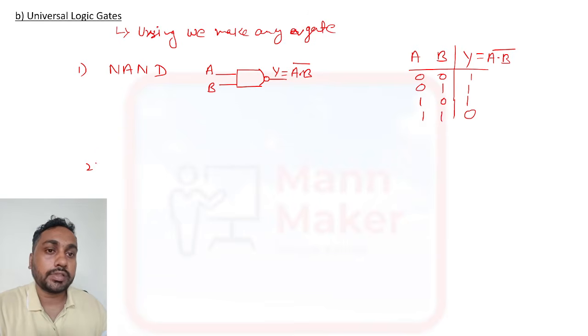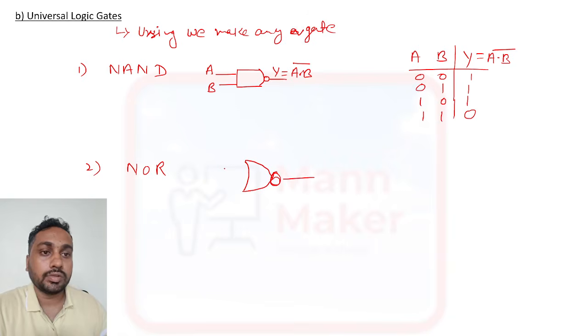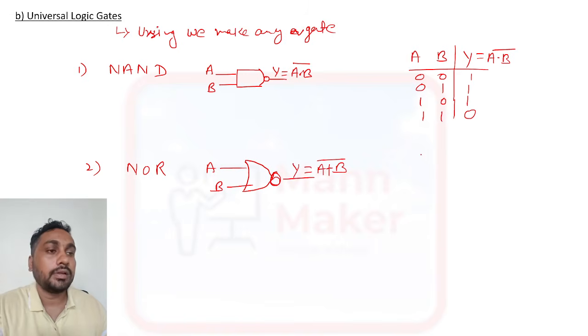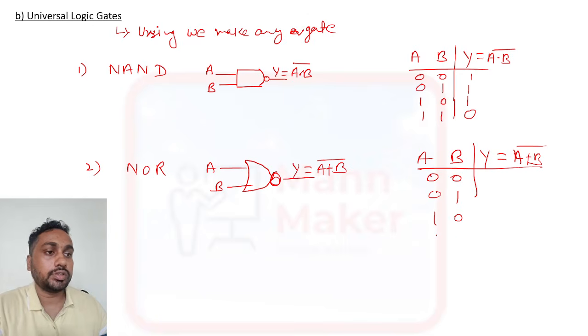Okay, now the second one is the NOR gate. How will we represent the NOR gate? It is also NOT OR. We need to put one bubble here. So NOT OR: A, B, Y equal to A plus B, and NOT means we need to put a complement, one bar. So Y equal to A plus B whole bar. Now the truth table will be 0 0, 0 1, 1 0 and 1 1.